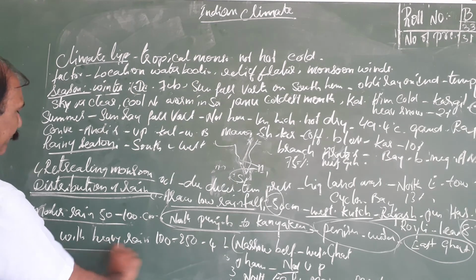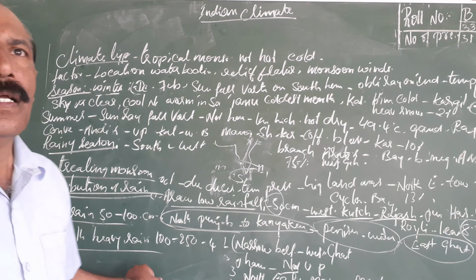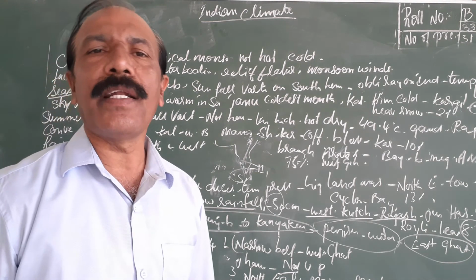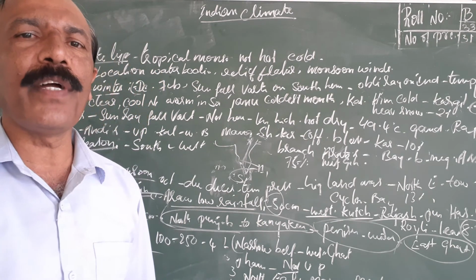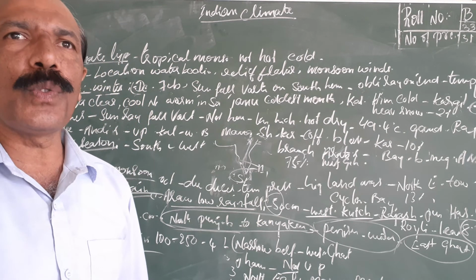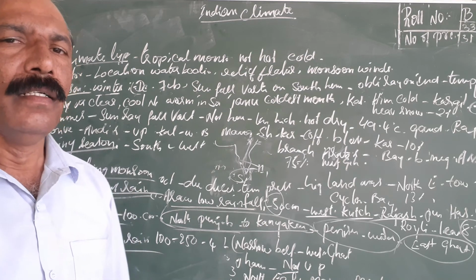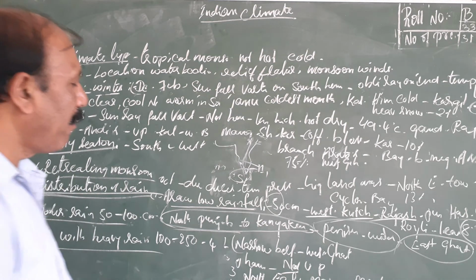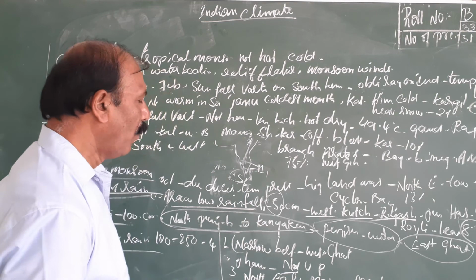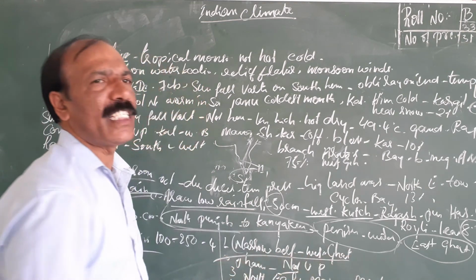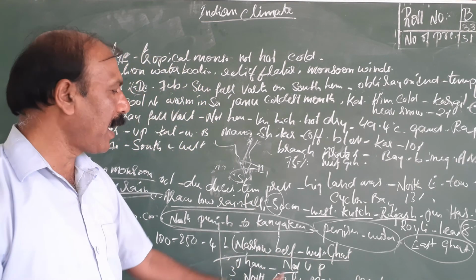The third one is the heavy rainfall area. In India, there are many places that get heavy rainfall. Heavy rainfall area, 100 to 200 centimeters of rainfall in a year, is considered. That has been divided into four divisions. One is a narrow belt of West Bengal.